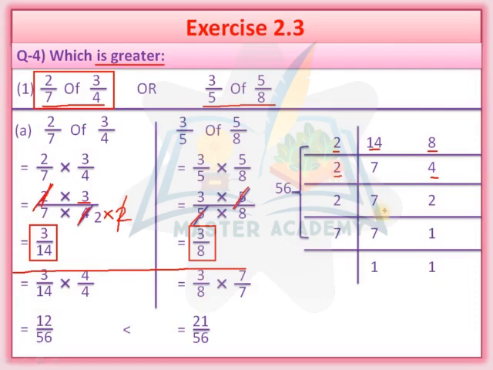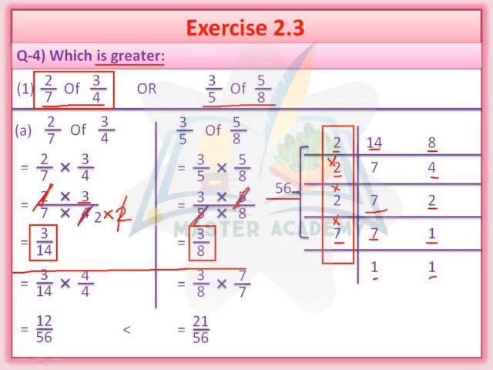These 7 stay as it is, 2 twos are 4. Again 2, 7 as it is, 2 ones are 2, and the last 7 ones are 7. Now 2 twos are 4, 4 twos are 8, 8 sevens are 56. So the LCM, 2 multiplied by 2 multiplied by 2 multiplied by 7, is equal to 56.